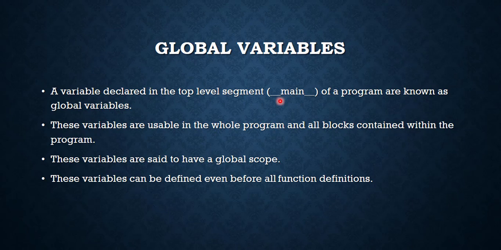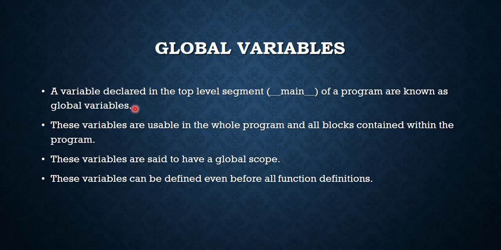It is the segment which is outside of all the functions. The statements which are not indented under any function are said to be in the main segment. If we create a variable in the top level segment of a program, these variables are known as global variables. We will see this with the help of an example later.